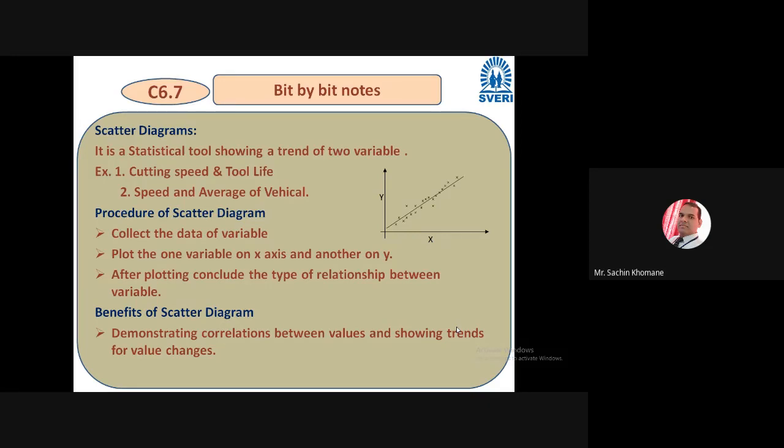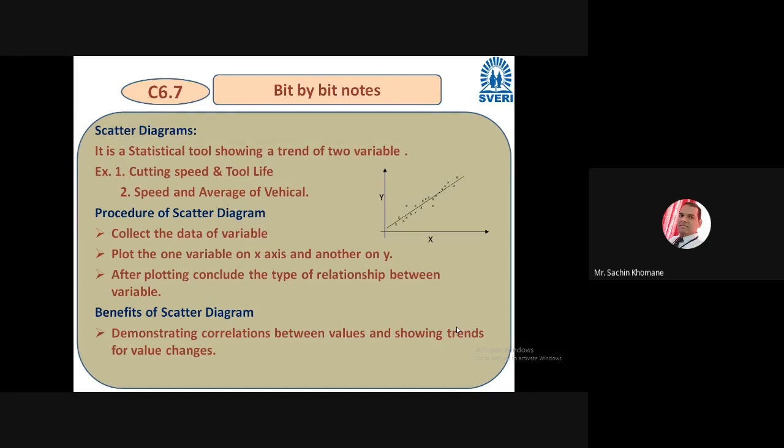You have to plot certain points on your graph, and then you have to draw one certain line through that points. You should not join all the points to draw the graph, but certain trend you have to draw. Let it be increasing, decreasing, right?